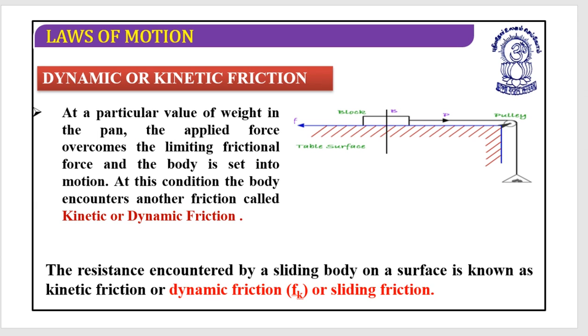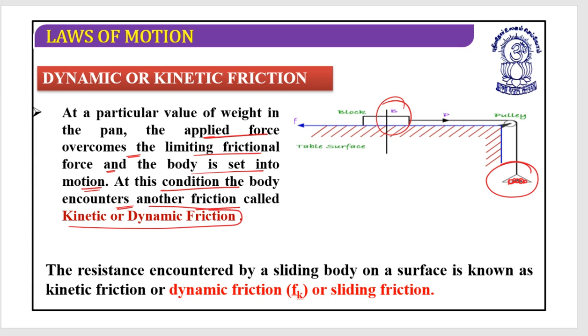Now let's take back the same example that we used for block B. If you remember the previous story, initially there were no weights put in the pan and the block was at rest. Then we started putting weights in the pan and the block was still not moving, so we called it friction being self-adjusting. Now if this story moves forward, we are going to add weights in the pan until, at a particular value of the weight, the applied force overcomes the limiting frictional force and the body is set into motion. At this condition, the body encounters another friction.